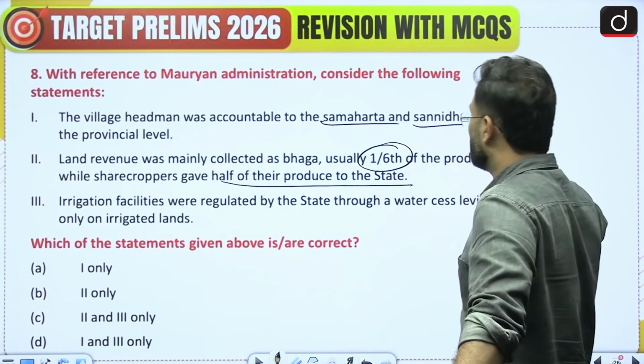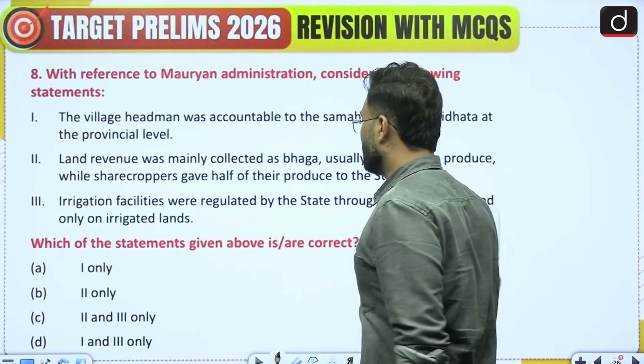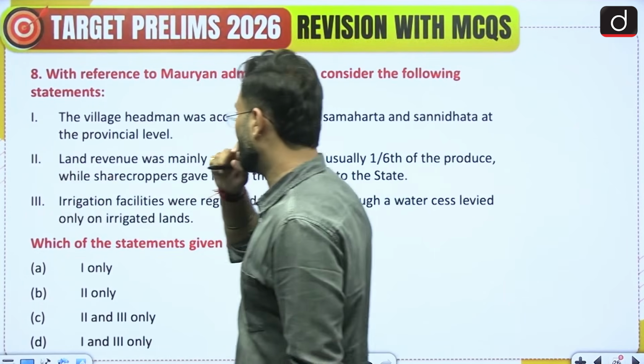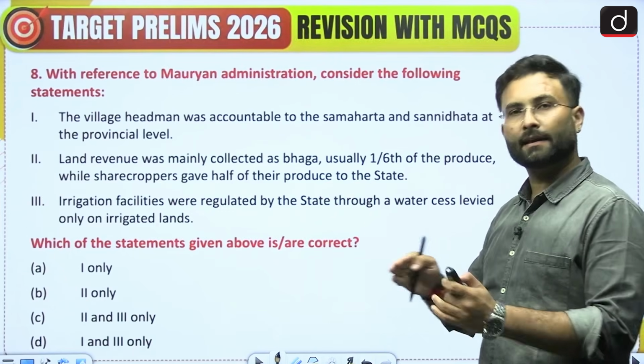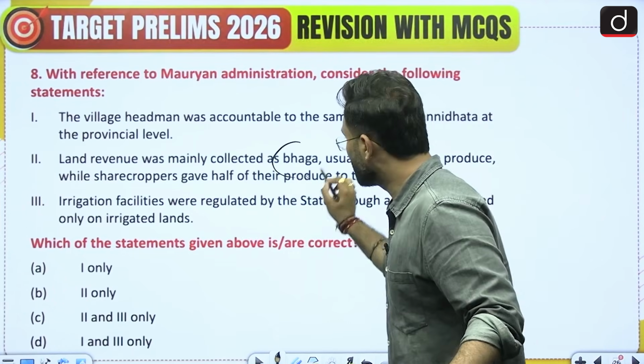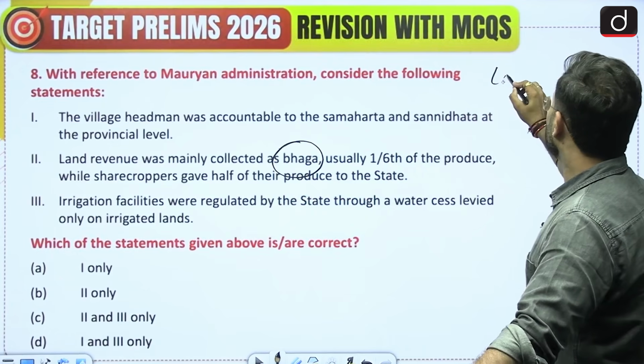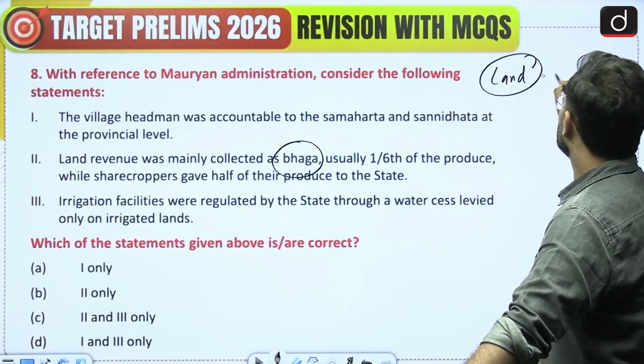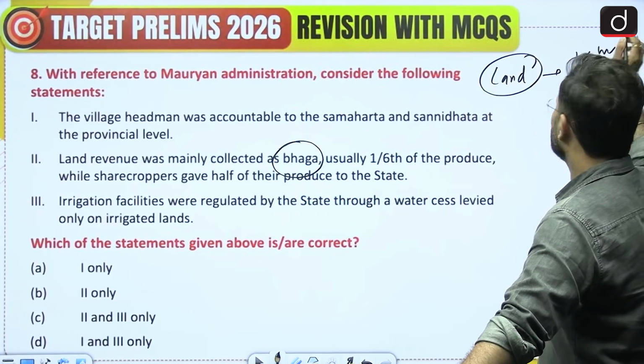Now here, if we look at statement 2 first, land revenue was mainly collected through bhaga. That is correct. When we talk about land revenue, they used to take 1/6 of the produce.